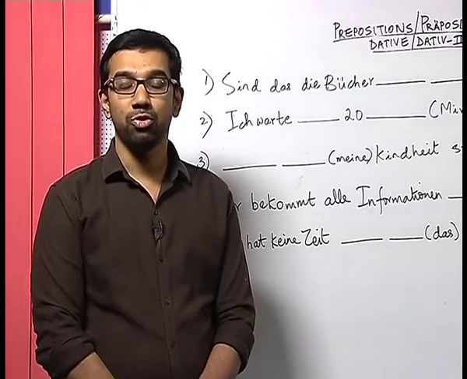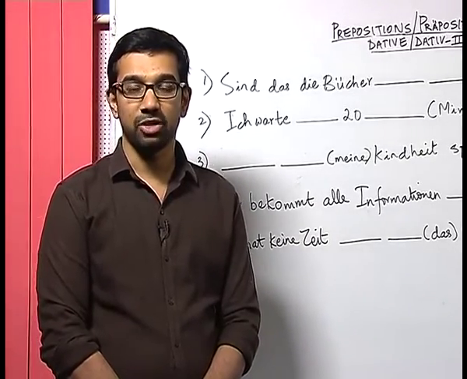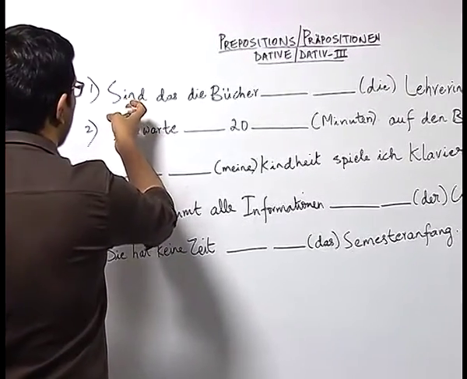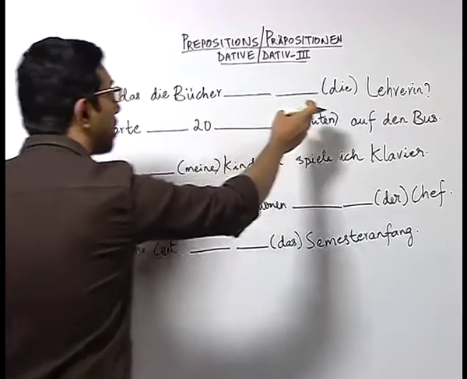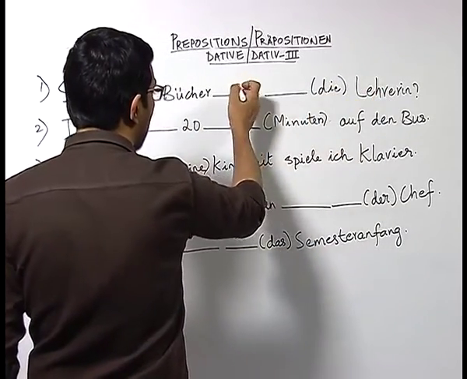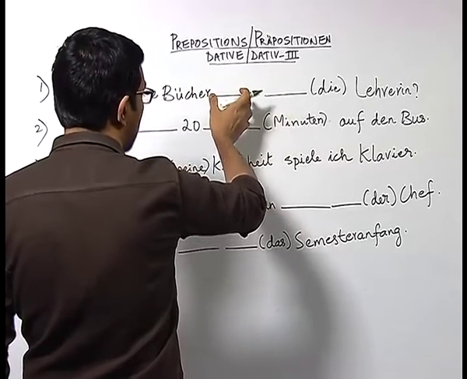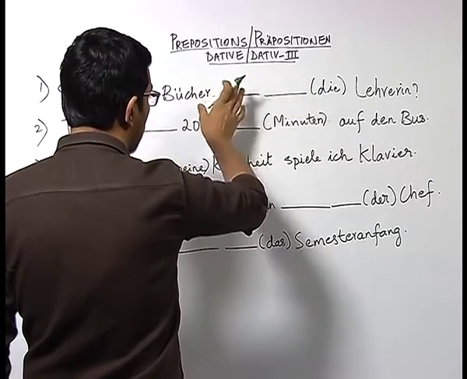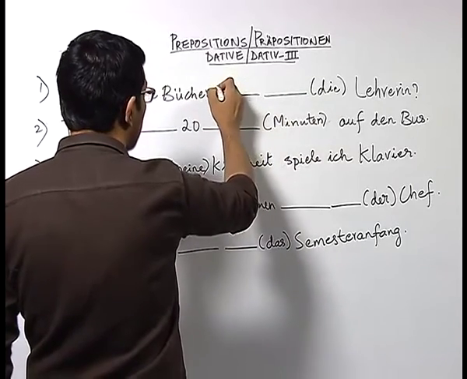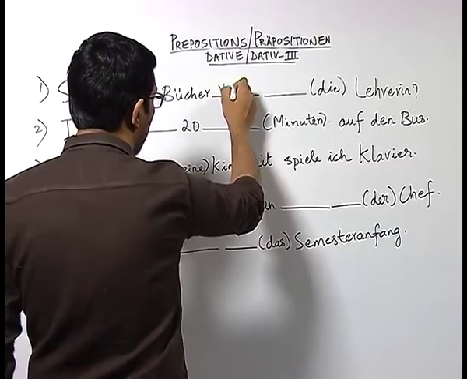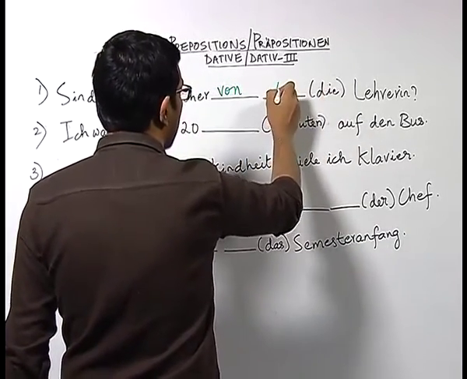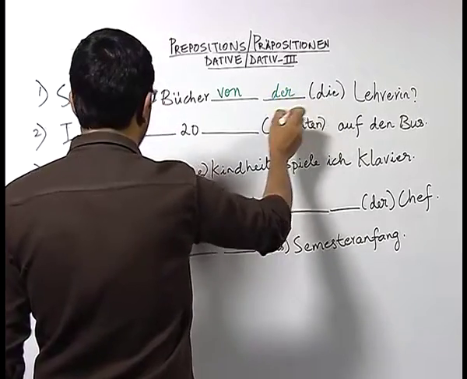Now, let us do a few examples with the prepositions seit and von. Now, let us look at sentence number 1. Sind das die Bücher? In brackets we have the article die for the noun Lehrerin. Now, we know that we use the preposition von to show the relationship between two nouns. So, we use the preposition von, and we know that in dative die becomes der. So, we have von der Lehrerin.